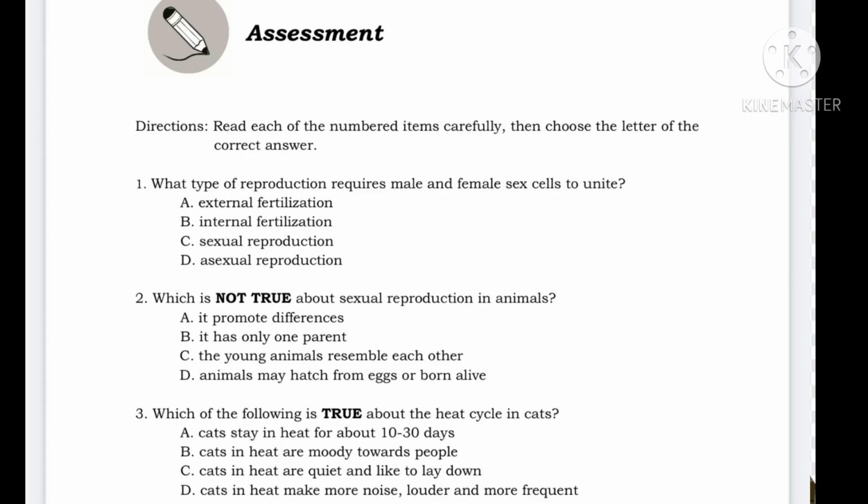Open your module on page 13 for the assessment. Read each of the numbered items carefully, then choose the letter of the correct answer.